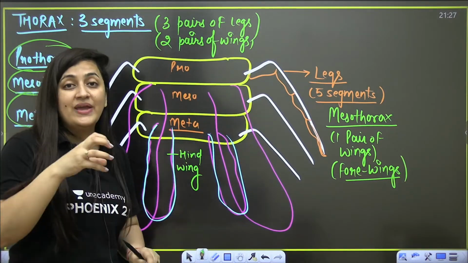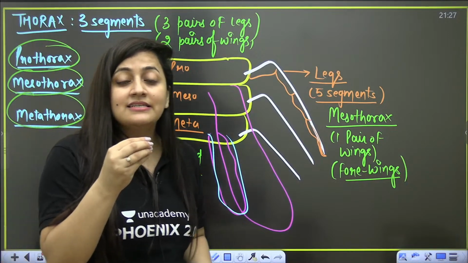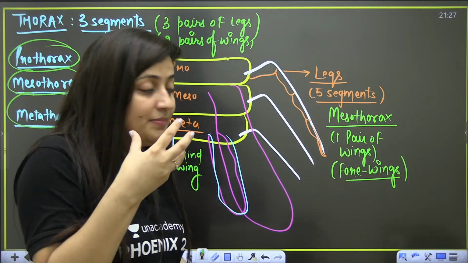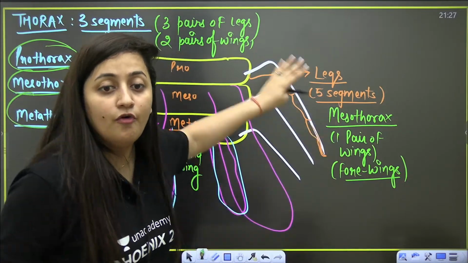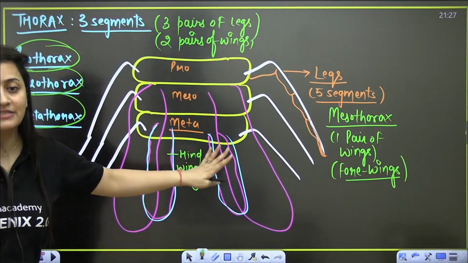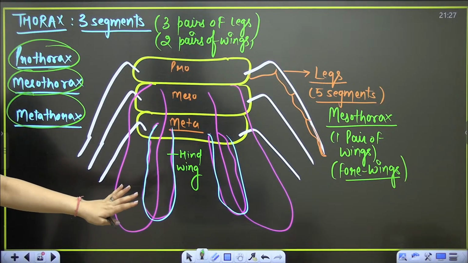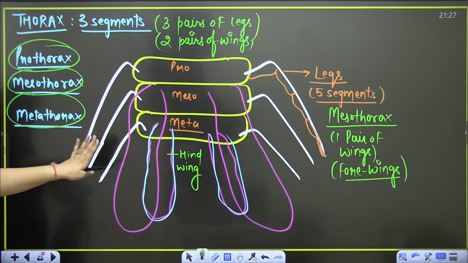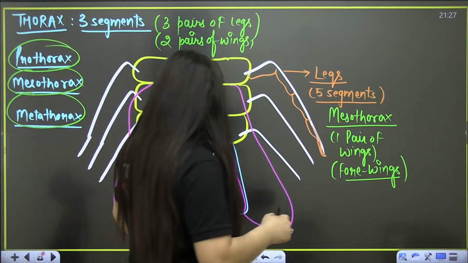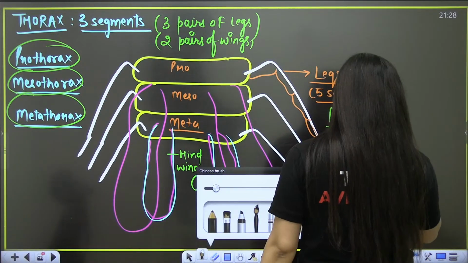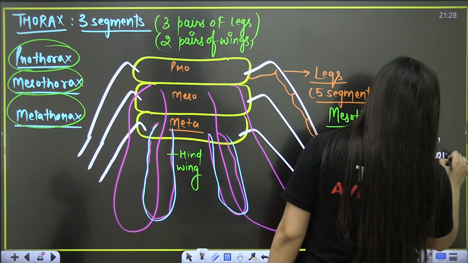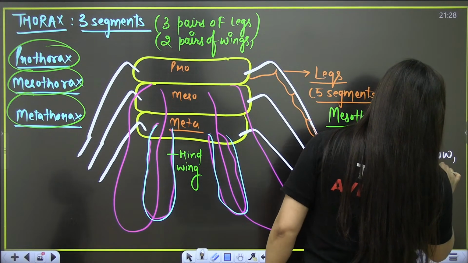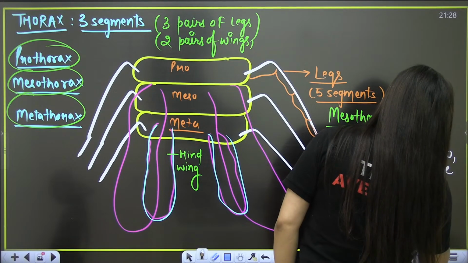The forewing is opaque, it is kind of solid, but the hind wing is membranous, so it will actually help in flying. So the forewing is just like a cover. Is that clear? It is long, narrow, opaque, dark and leathery.